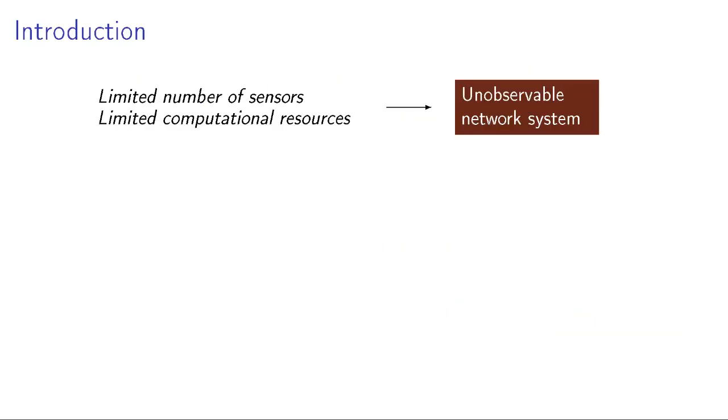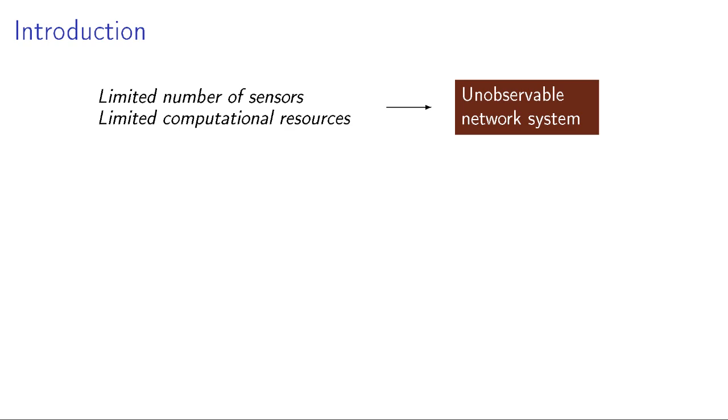What is state variance? The motivation behind this nonlinear functional of the state vector comes from the fact that in large-scale network systems we have a limited number of sensors compared to the size of the system, and this may render the network system unobservable. Moreover, we have limited computational resources, which can make the state estimation task infeasible.